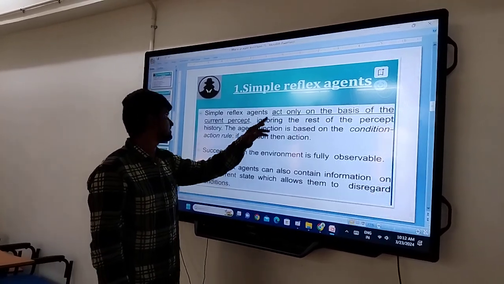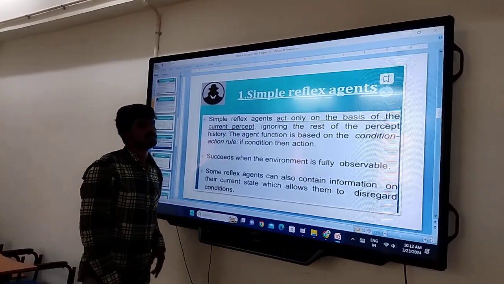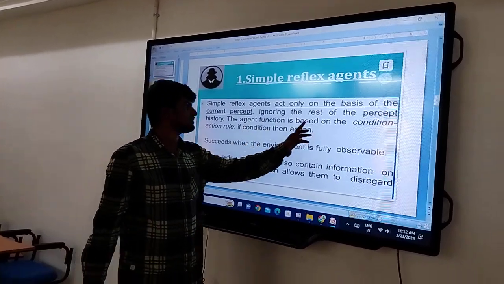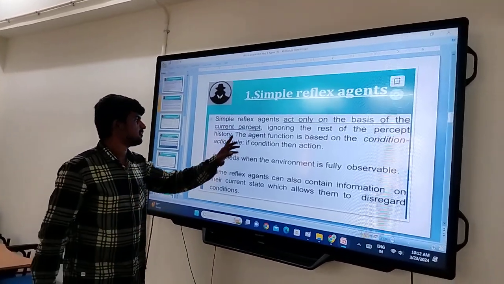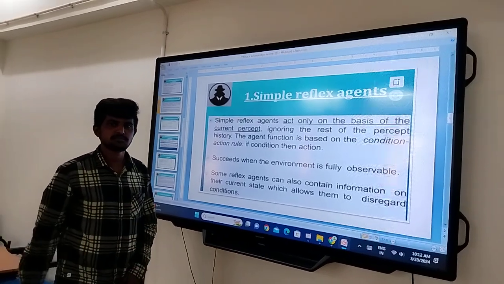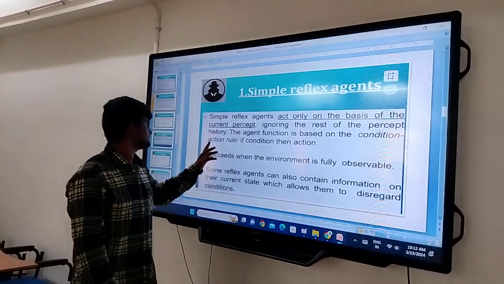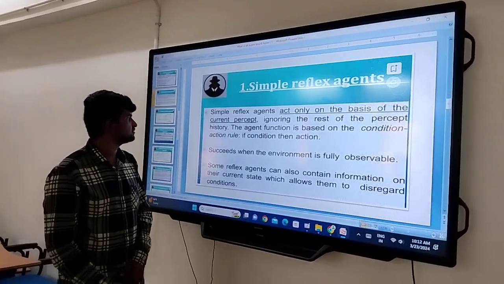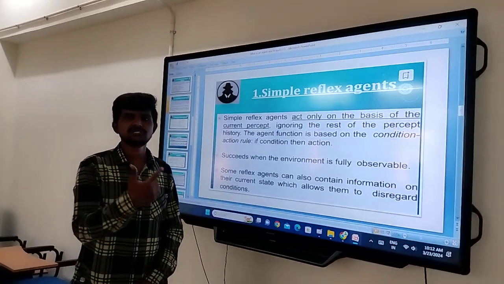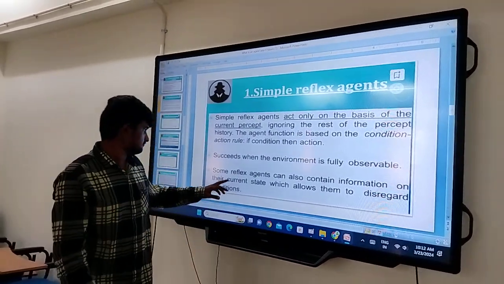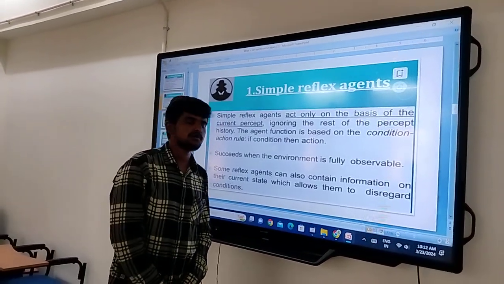Simple reflex agents act only on the basis of the current perception, ignoring the rest of the percept history. It acts only on the present perception, whatever the content is in the present. The agent function is based on condition-action rules. I already said that the condition rule is what is present in the environment. It succeeds when the environment is fully observable.